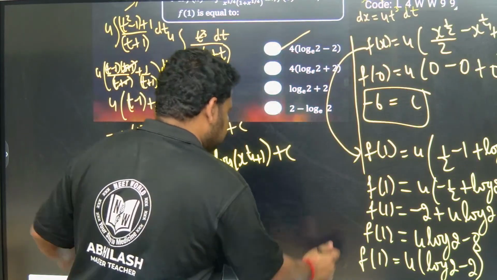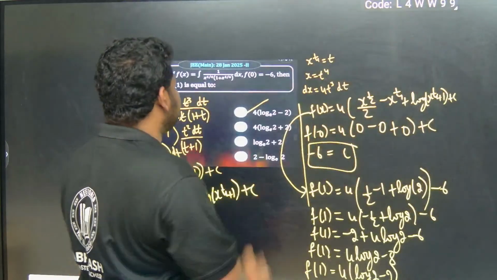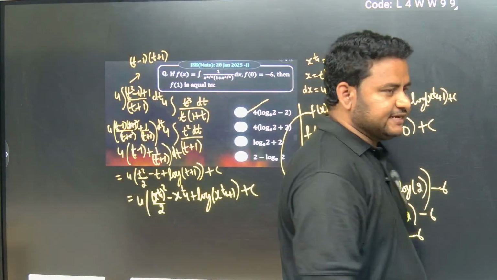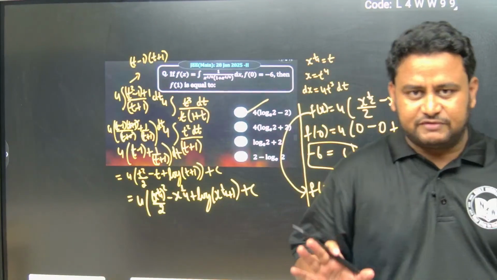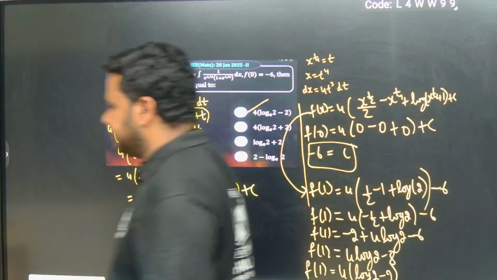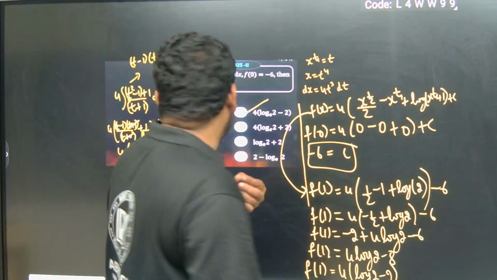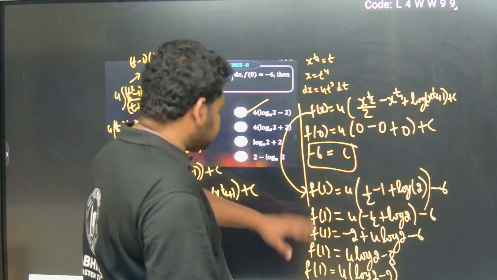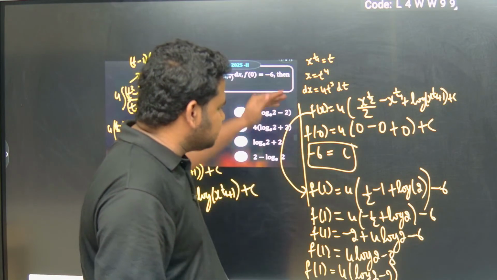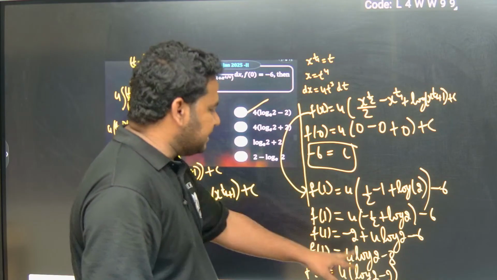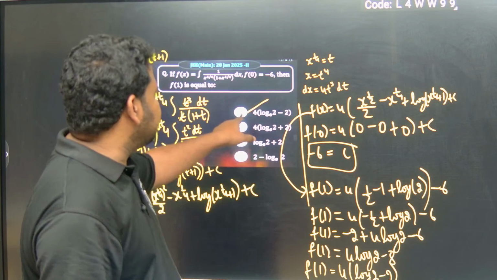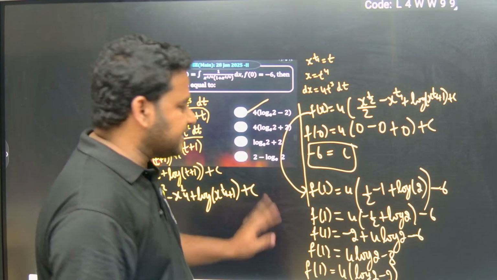Clear? This is how we solved this. First we found f of x by integrating. Then we wrote f of 0 to find the value of c. We got the c value as minus 6. And then we used the value of c, and also we put x as 1 in f of x, and then we got the value of f of 1 as 4 times log 2 minus 2. Okay, this is the right answer to this question.